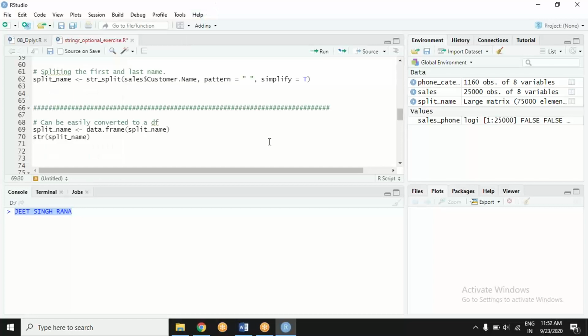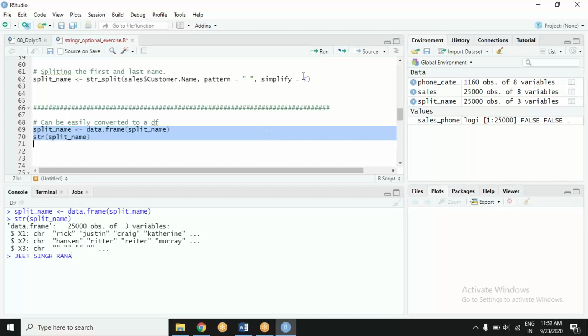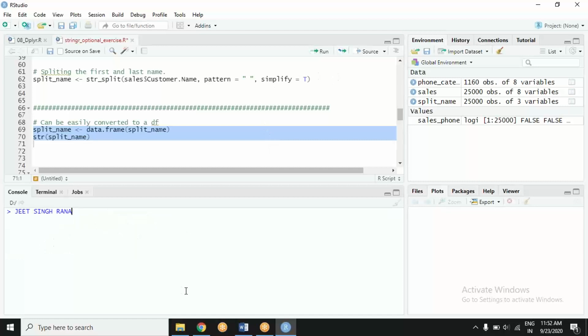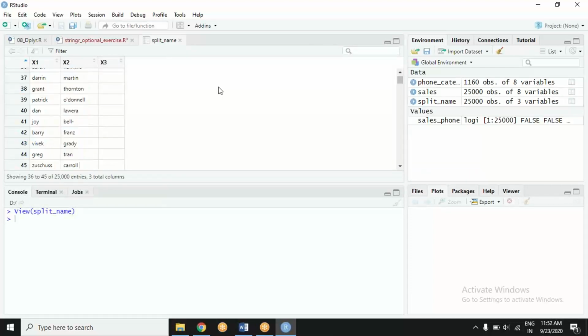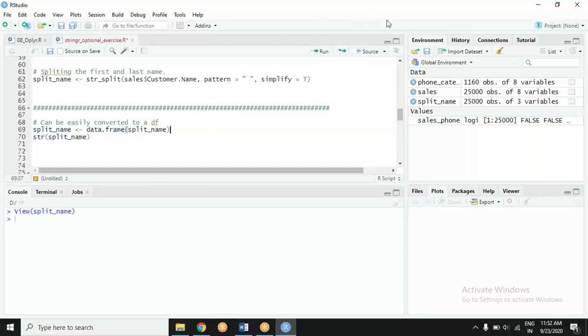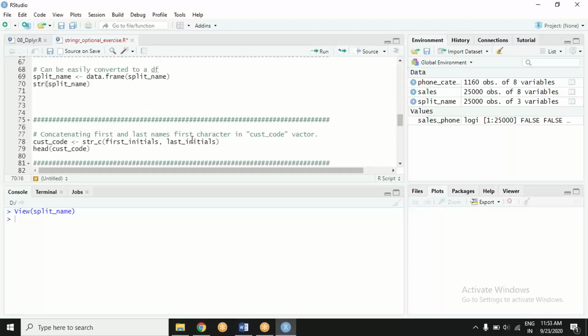Now getting to the next code. Since the matrix is not very intuitive, let's convert it to a data frame. We can convert, and we have a data frame, a split name. We have converted it into a data frame, and now it is like so. This is a split.